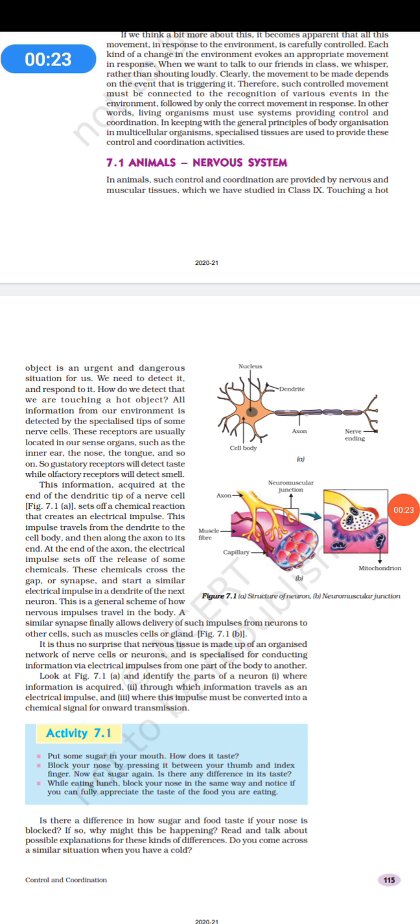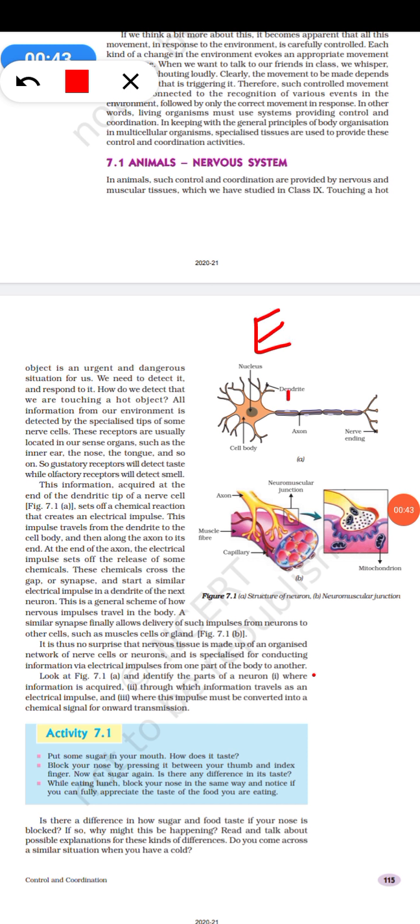All this information from the environment is detected by special tips of some nerve cells. These receptors are usually located in the sense organs. What are the different sense organs we have?